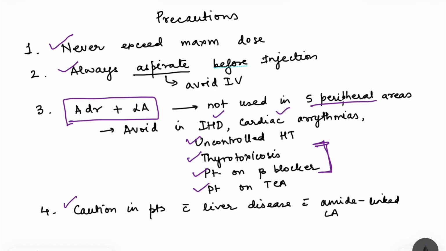Then caution in patients with liver disease with amide linked local anesthetics, because these amide linked local anesthetics are metabolized in the liver, and in liver diseases that metabolism will not be that much and even a lower dose can be toxic.